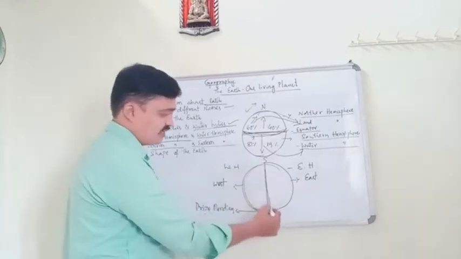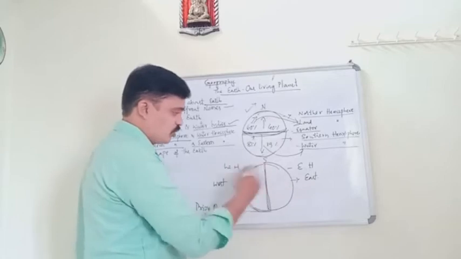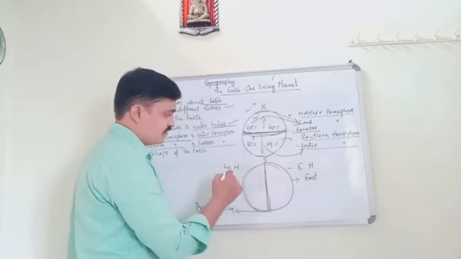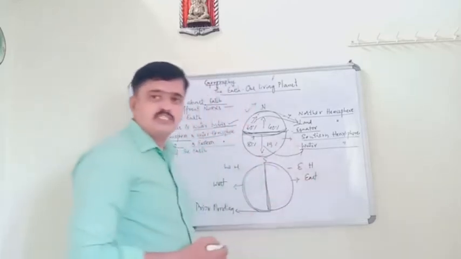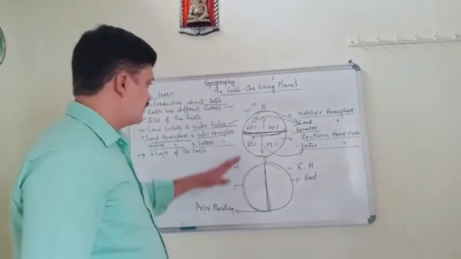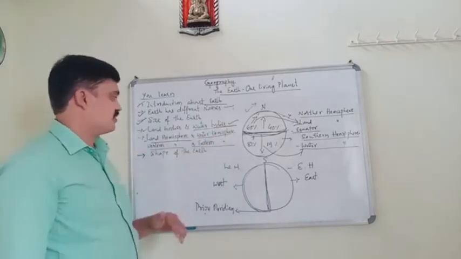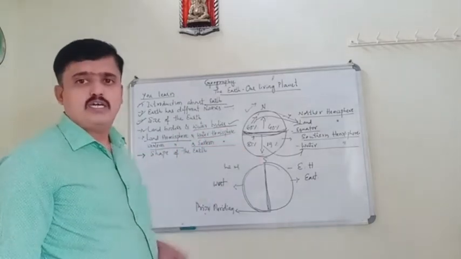This line is called the prime meridian. This line divides the globe into two parts: one is the Western Hemisphere, another one is the Eastern Hemisphere. So this is about the land hemisphere and water hemisphere, and the Western Hemisphere and the Eastern Hemisphere.